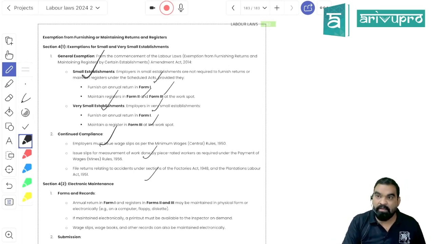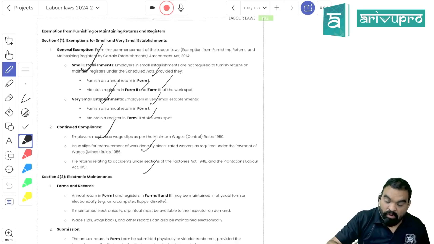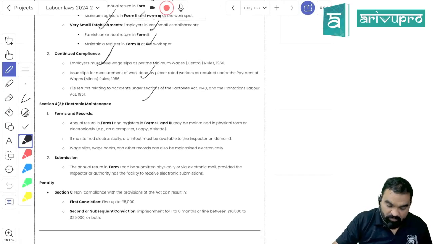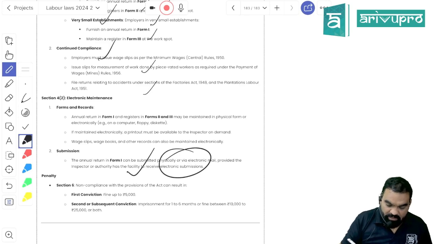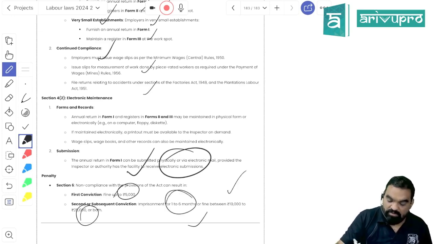Form number 1, that is the annual return by 30th April, has to be filed by both small and very small establishments. Form number 2, the employee register, needs to be kept just by a small establishment, not by a very small establishment, right? Form number 3, the wage register, has to be kept by both of them. And the last one is the wage slip, right? Right, students. Form number 1 can be filed electronically. If you are involved in any contravention of this act, the one-time penalty is 5,000. A subsequent offence can lead to 1 to 6 months of imprisonment and a penalty of 10 to 25,000.